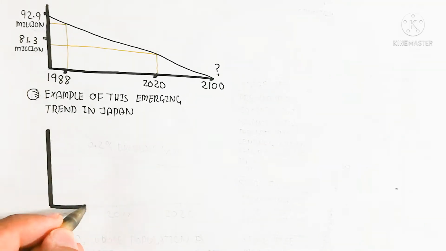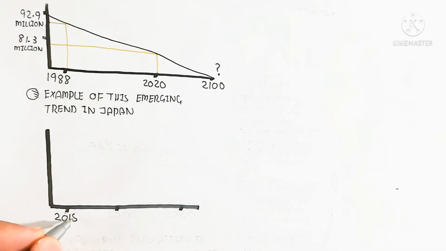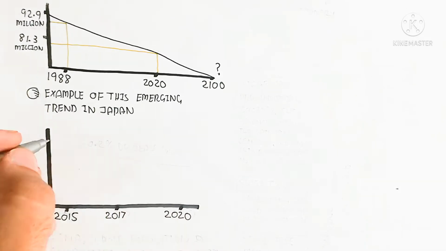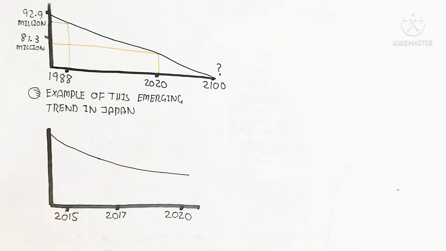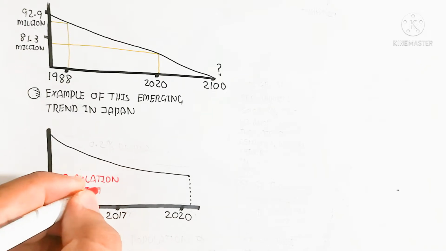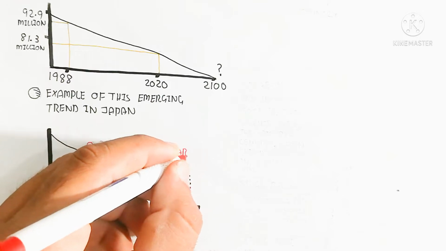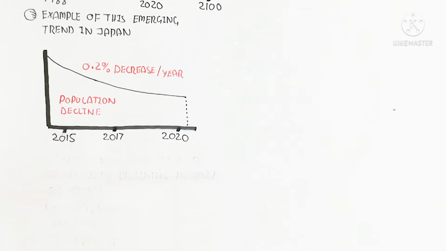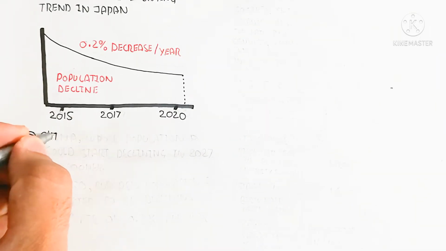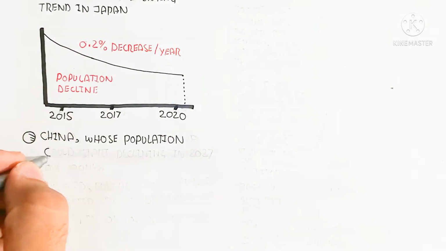An example of this emerging trend is Japan, where from 2015 to 2020 the population declined by 0.2% per year, due to the inhibition of reproduction, for example one kid per couple. Meanwhile, older people are living longer.